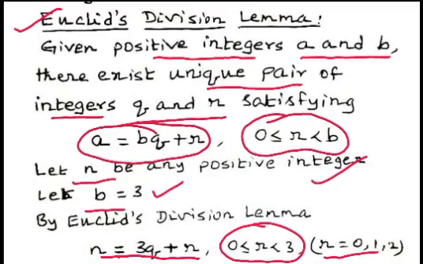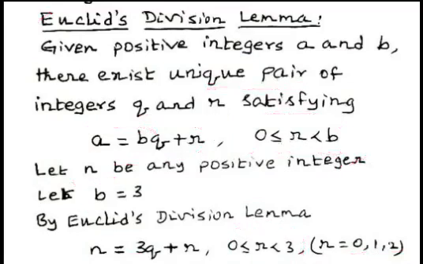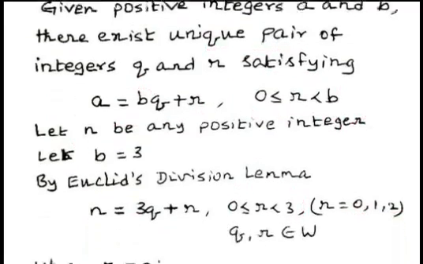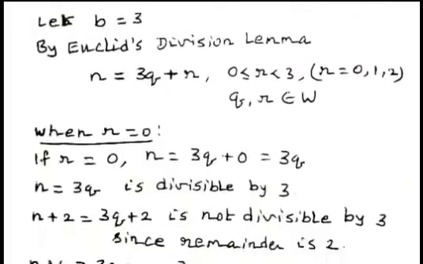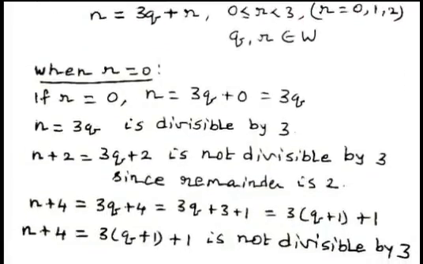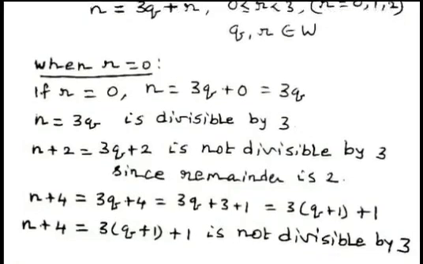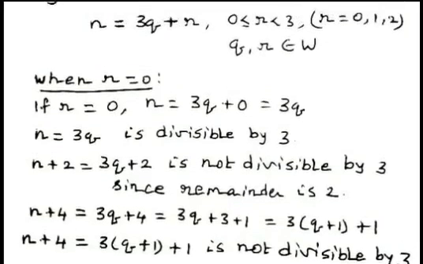Now, the possible remainders are 0, 1 or 2. Now, we consider all the three different cases: when r equal to 0, when r equal to 1, when r equal to 2. We consider all the cases.